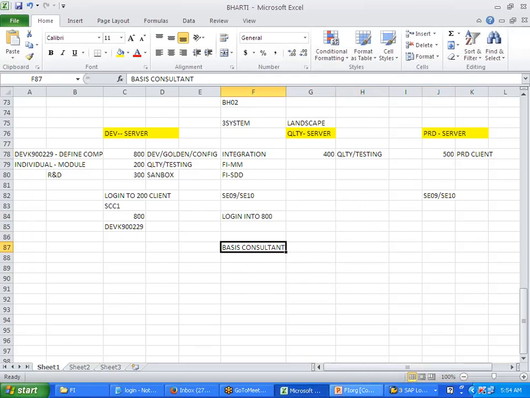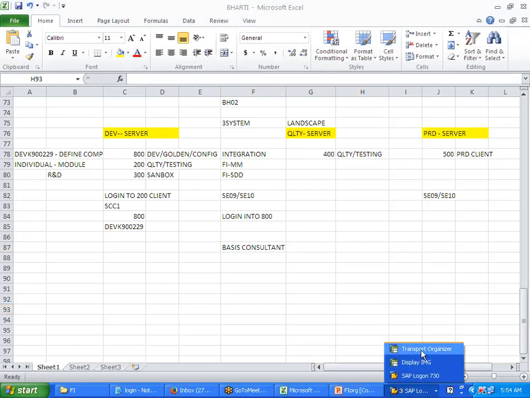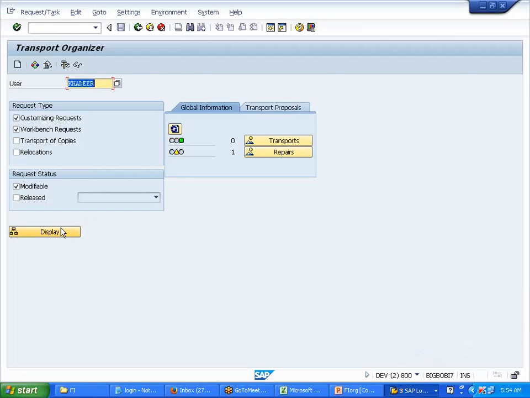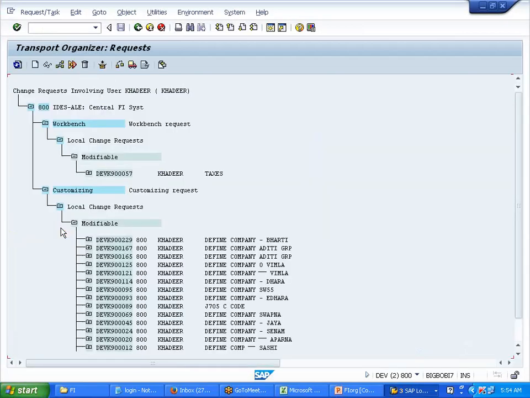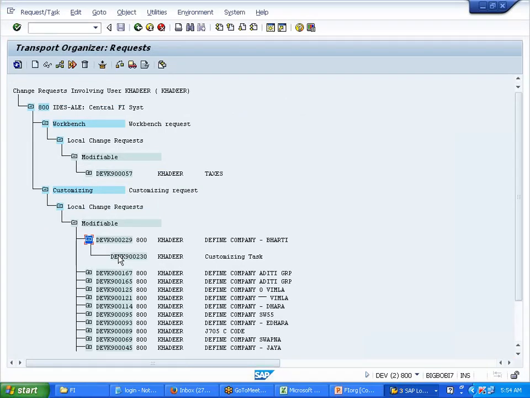I have one other question. Go back to that screen of transport. This one? Yeah. Suppose in this we have 2 subtasks, like here under 2 to 9 we have 230, and suppose we have 231 also. No, it will not come. It will not come that way. I'll show you.